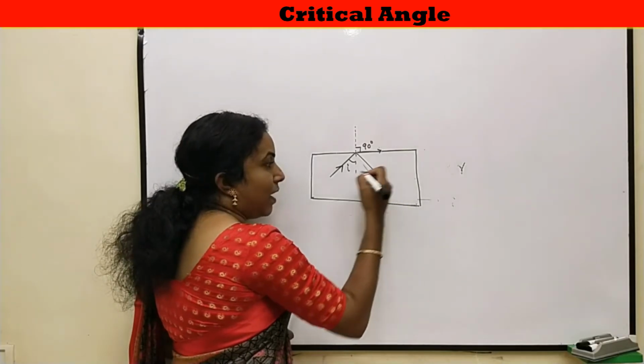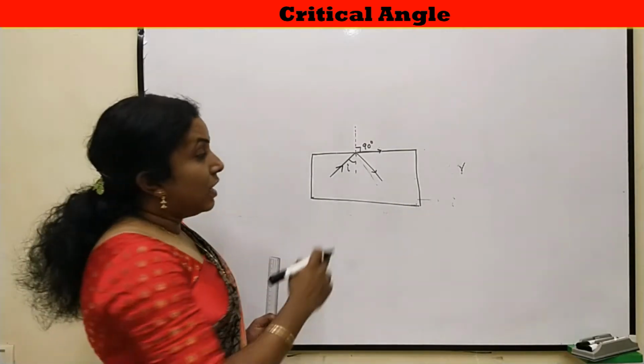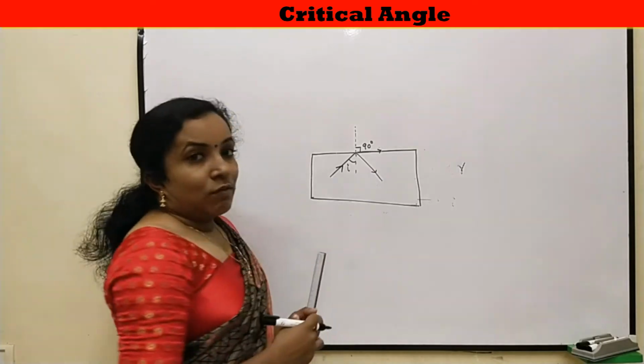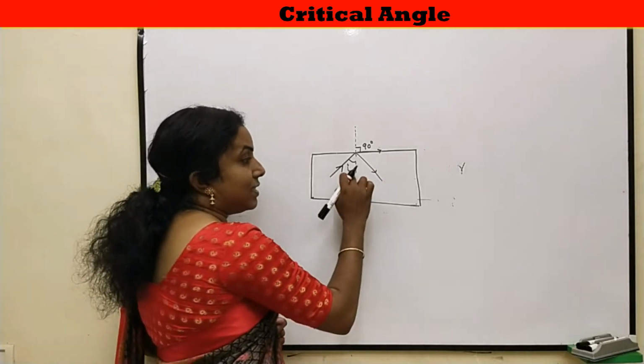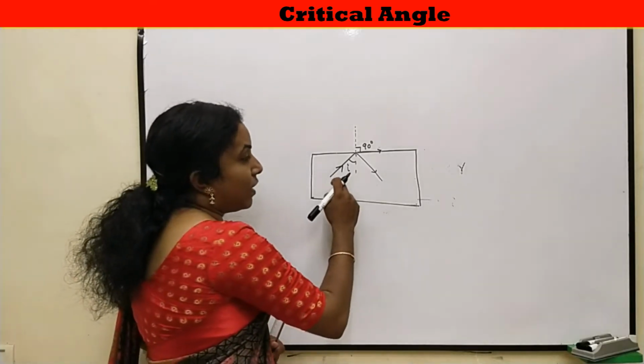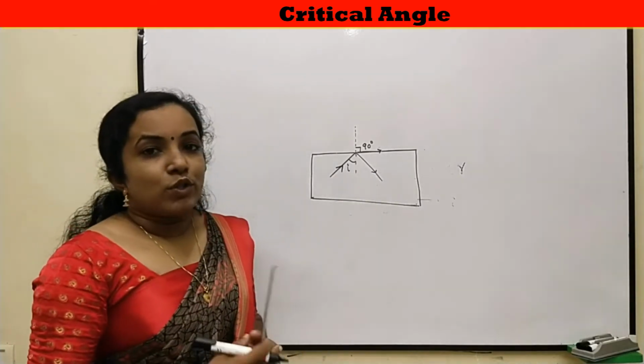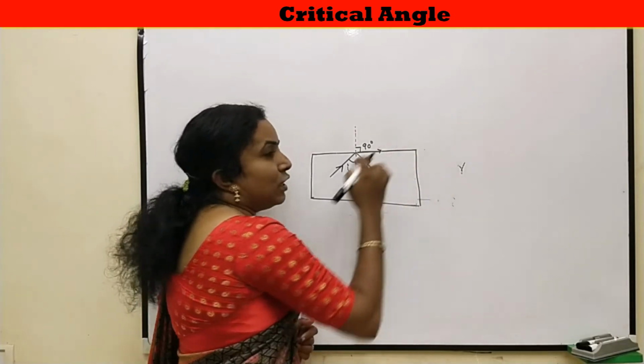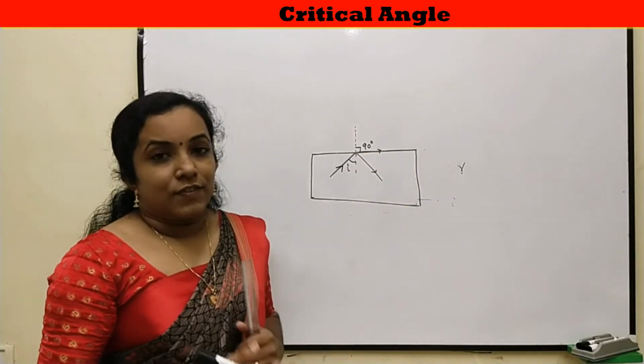Here also a part of light will be reflected by obeying laws of reflection. What is laws of reflection? Angle of incidence is equal to angle of reflection. So, here also a part of light is reflected and most of the part refracted through the refracting surface.